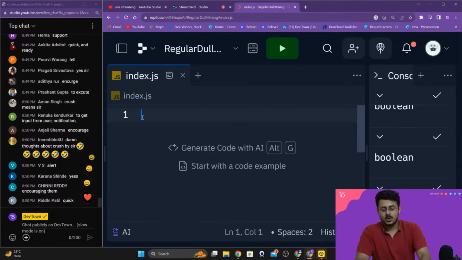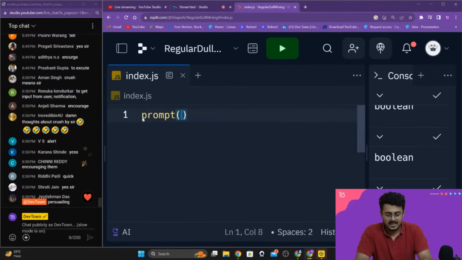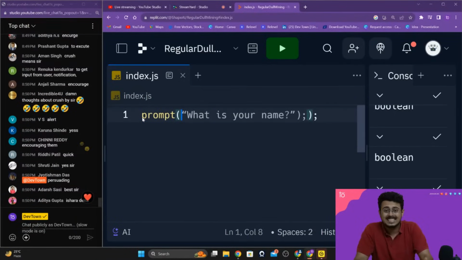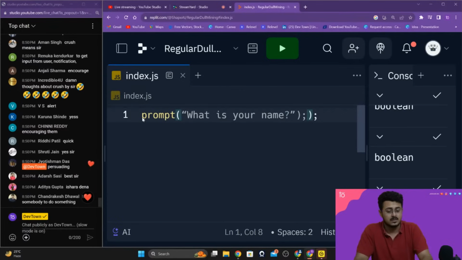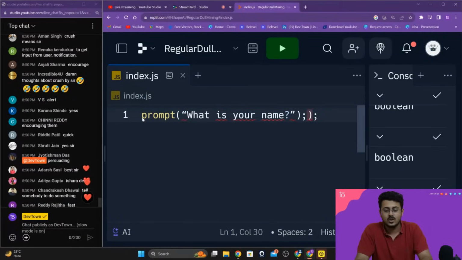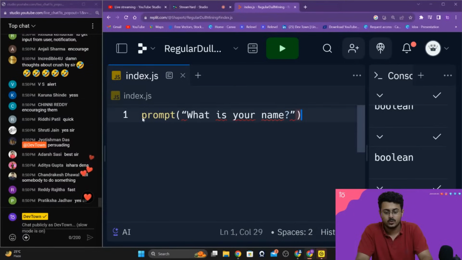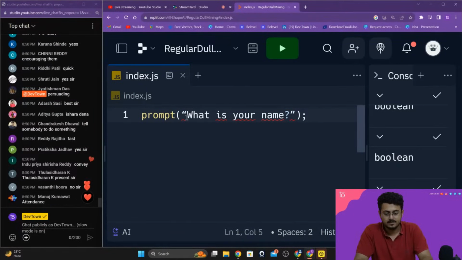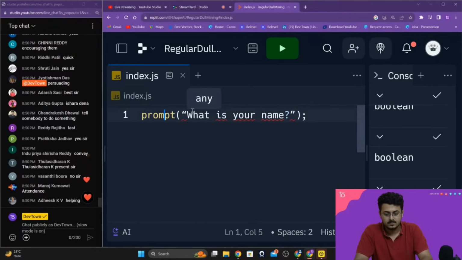Okay, so prompt, that is how you're going to create a prompt, and inside of the prompt you're going to provide the message that you want to showcase to the user. So for example, what is your name? That is the message that I want to showcase to my user, guys. Okay, prompt, what is your name? What happened right over here?